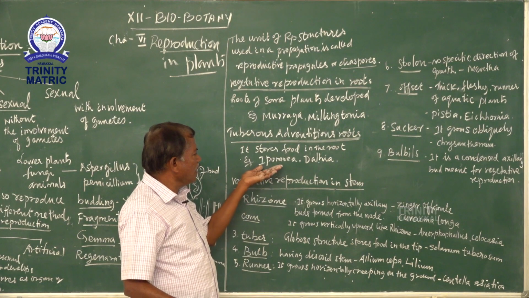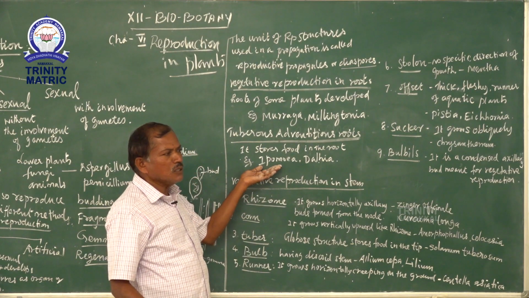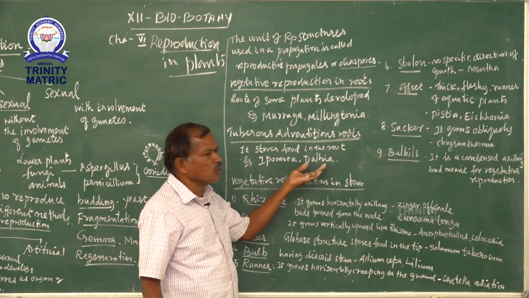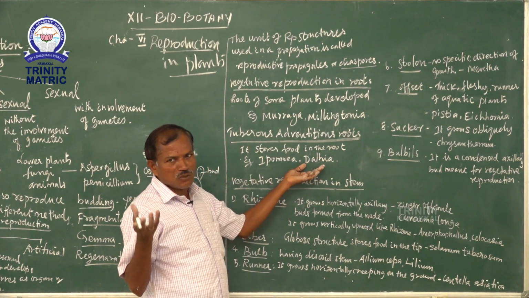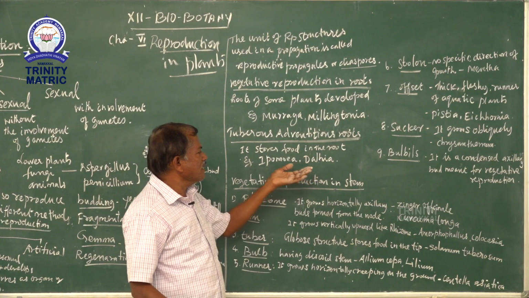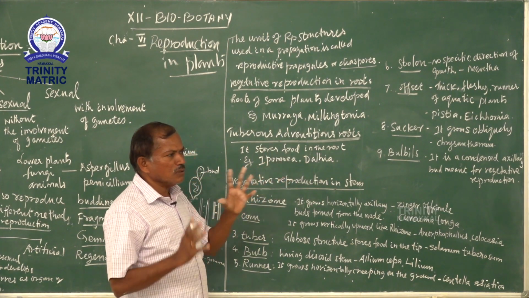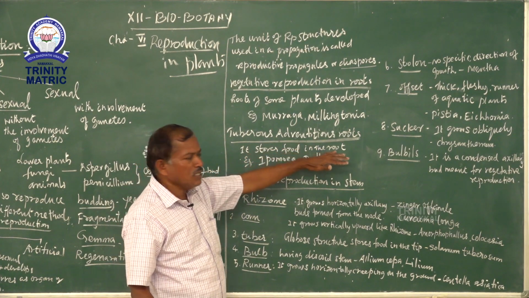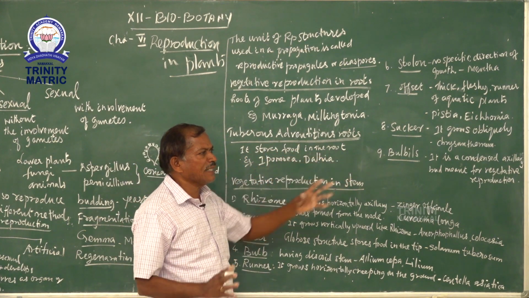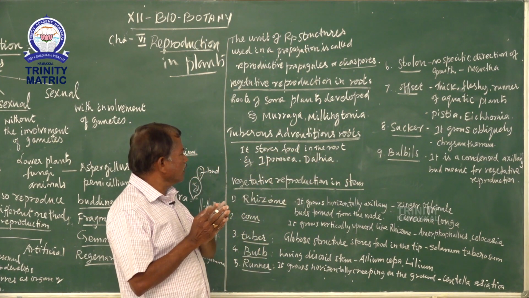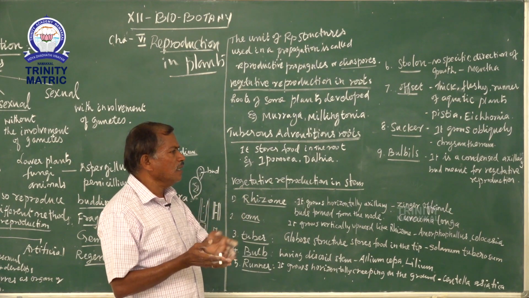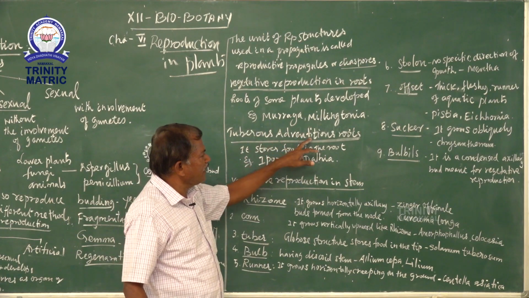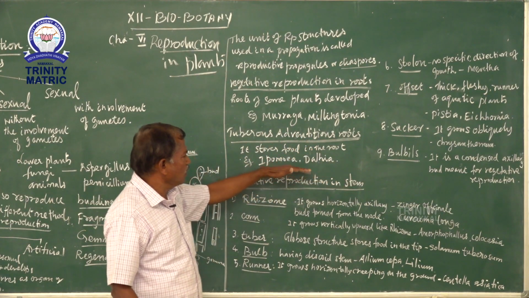Ipomoea is called Kuchi Kilangu or Maravalli Kilangu in Tamil. Dahlia is also sold in the flower market and looks like a sunflower. The root is large and bulge-like, and it stores food material. When you collect the root and sow it in the soil, it develops into a new plant. This is called tuberous adventitious roots.